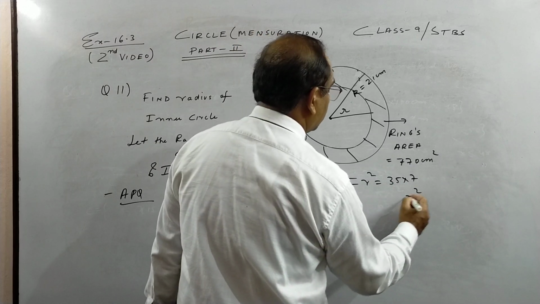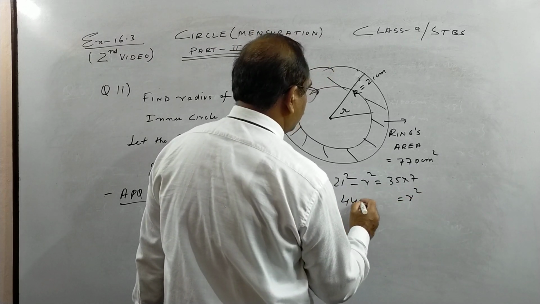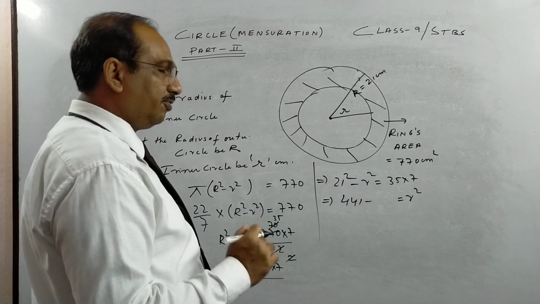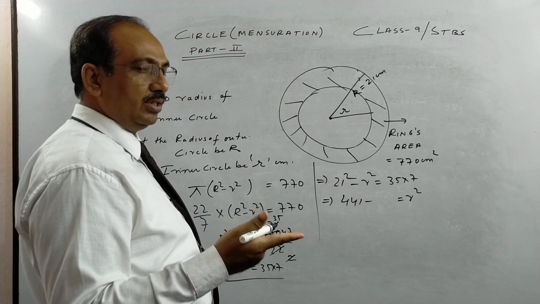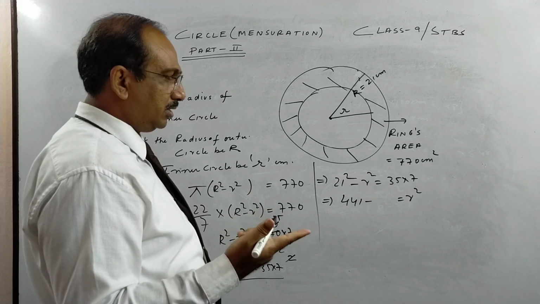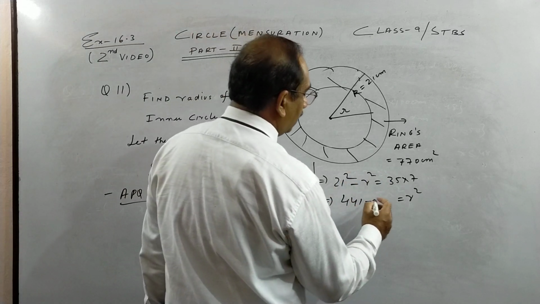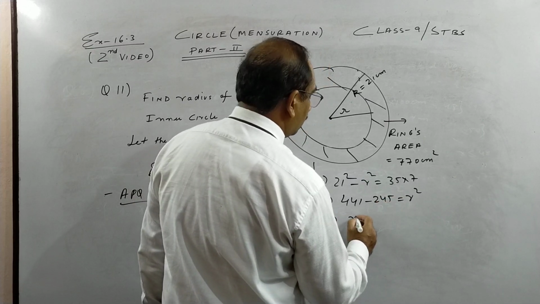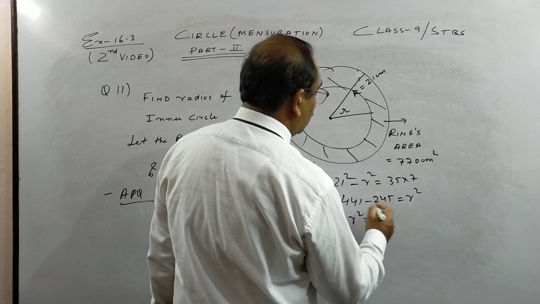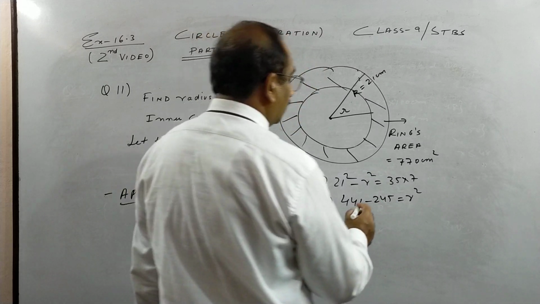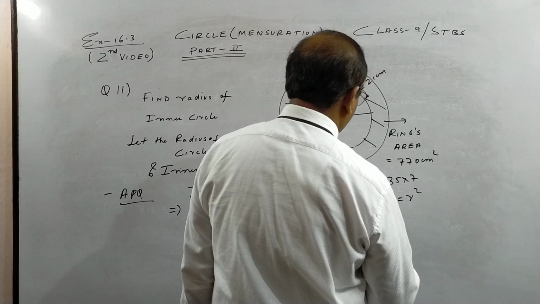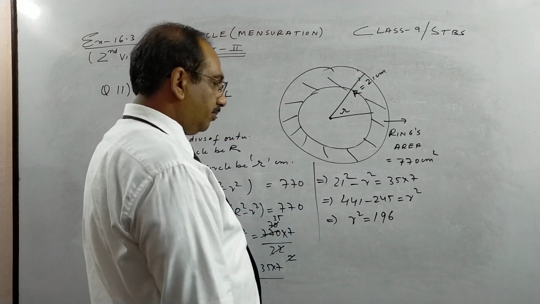R square you take to that side, 21 square is 441, and 35 7s are 35 2s are 70, 4s are 140, 6 are 210, 210 plus 35 is 245. So we get r square is, if you subtract, you will get 196.